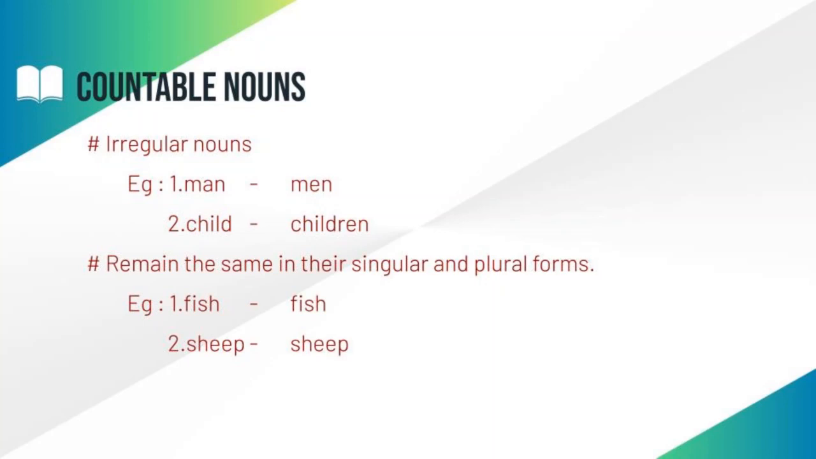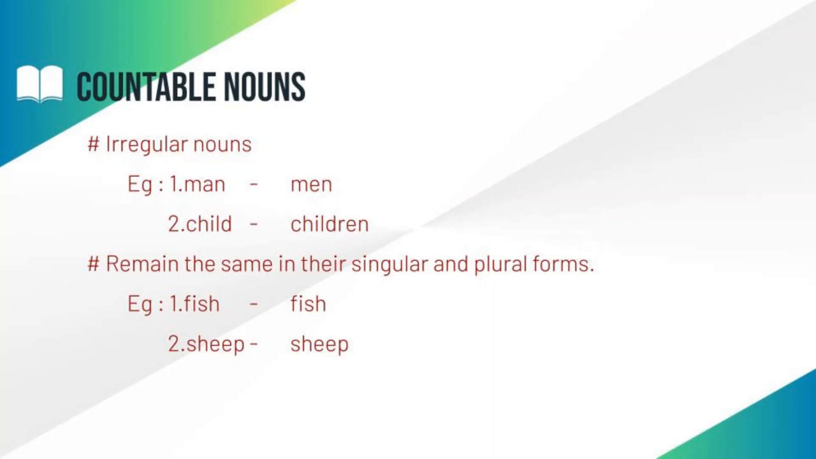Students, already we have discussed that irregular nouns are totally spelled differently in their plural forms. Okay students, let us move to the next rule, that is nouns that remain the same in their singular and plural forms. Students, some nouns remain the same in their singular and plural forms. Let us see some examples.